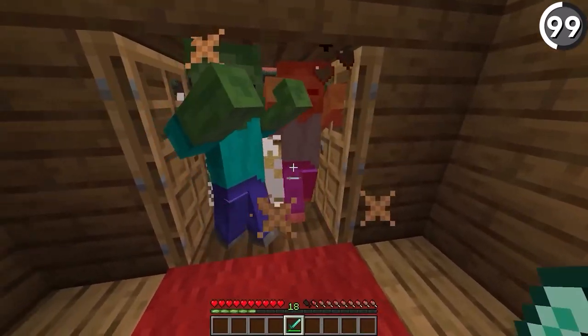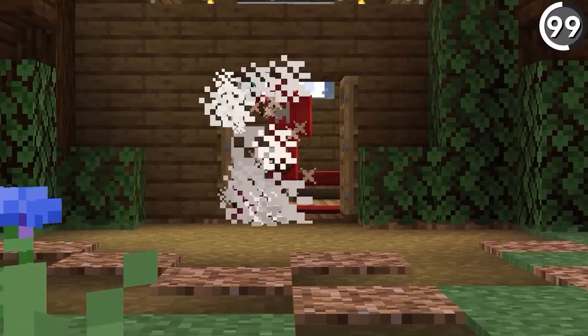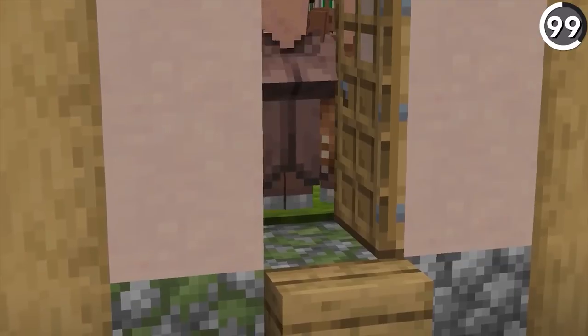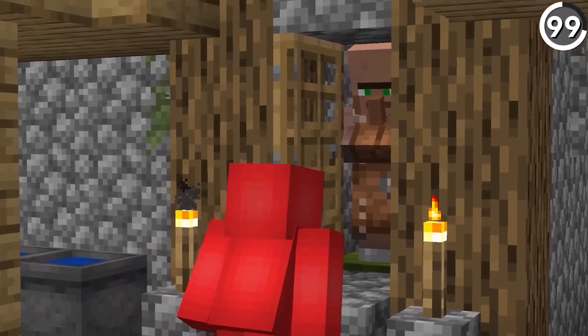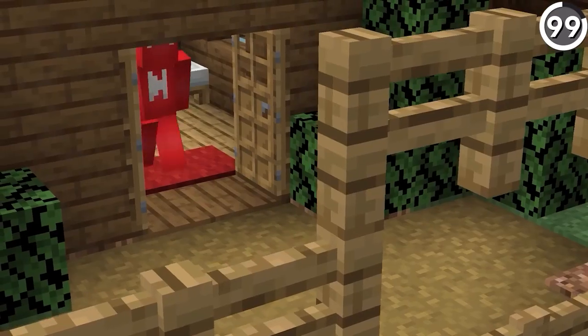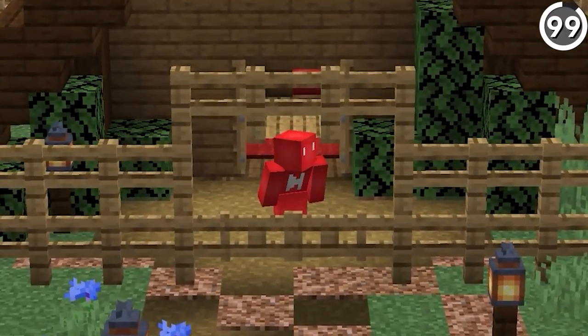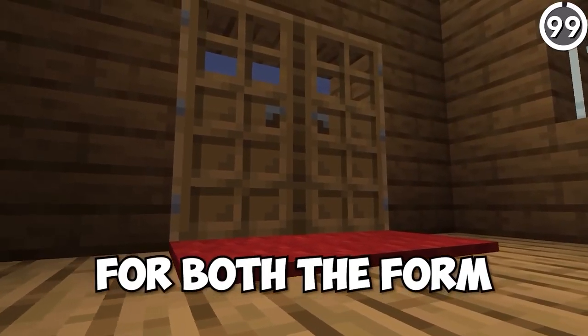And since their pathfinding doesn't think that they can make it through, we can use this to keep certain mobs out or in a specific area that we want. And plus, having a couple of carpet pieces laying on your floor is a lot less distracting than having a fence or a guarded gate, meaning this works for both the form and the function.